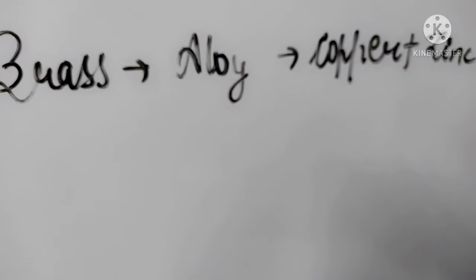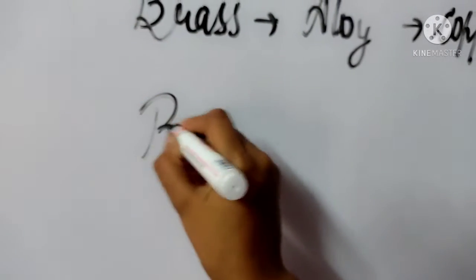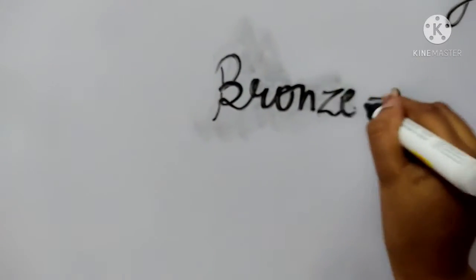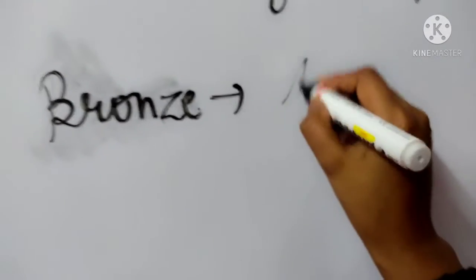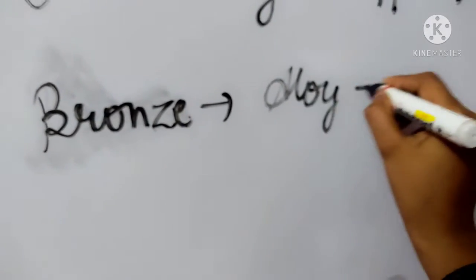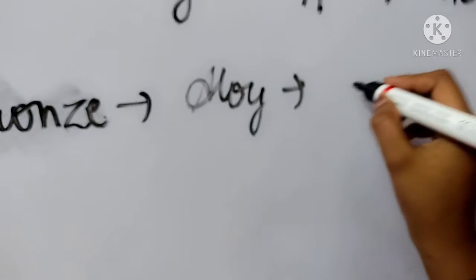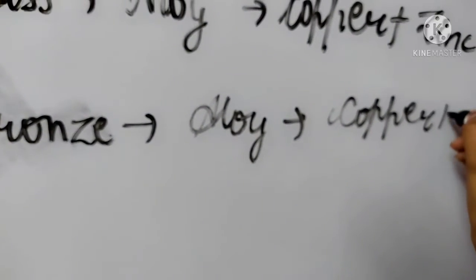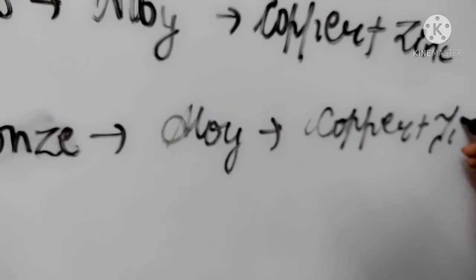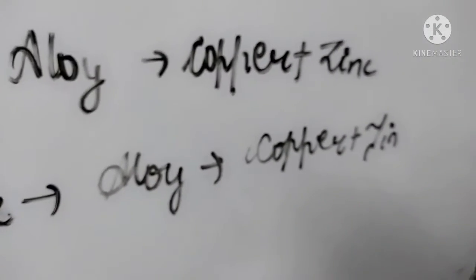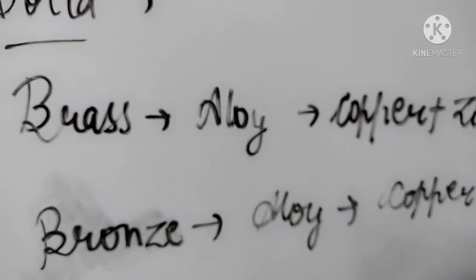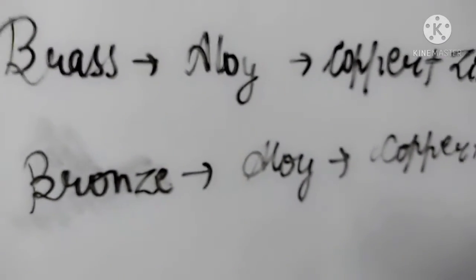And the second one is bronze. Bronze is the alloy of copper plus tin, whereas brass is the alloy of copper plus zinc.